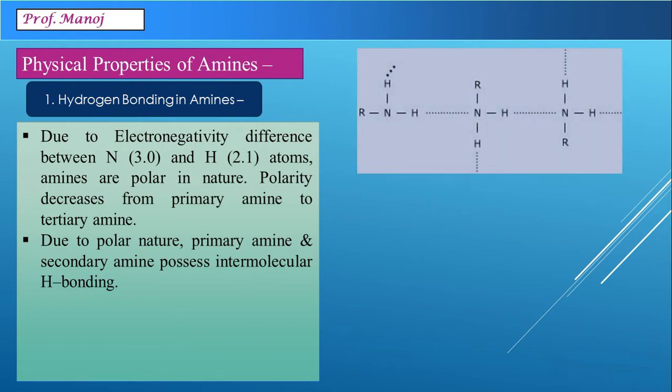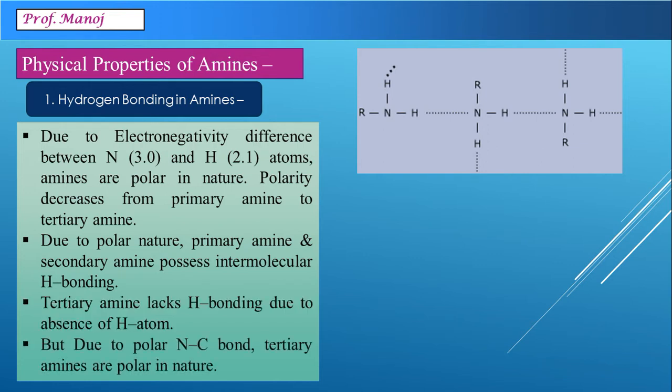One of the sample diagrams I am showing here, you can see here RNH2 is getting connected with other molecules of primary amine. A similar diagram can be drawn even for secondary amine. Naturally, tertiary amines do not show hydrogen bonding because obviously there is no hydrogen atom present in them. Due to the polar nature of nitrogen-carbon bond, tertiary amines are polar in nature, but absence of hydrogen bonding.